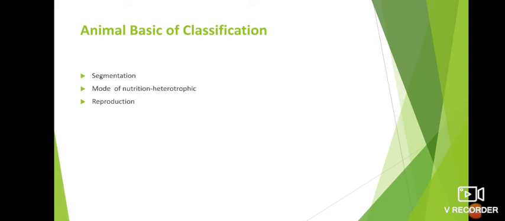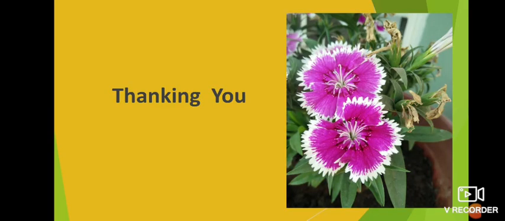Animals do not bear green pigments, so animals cannot produce their own food. For reproduction, these animals show asexual as well as sexual reproduction. Asexual reproduction includes binary fission as well as the budding process. In sexual reproduction, the fusion of male and female gametes forms a zygote. So these are the basic things considered for the process of animal classification.